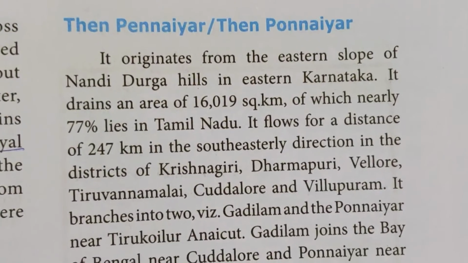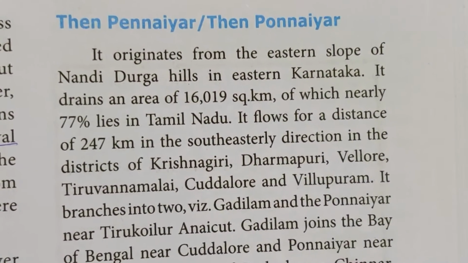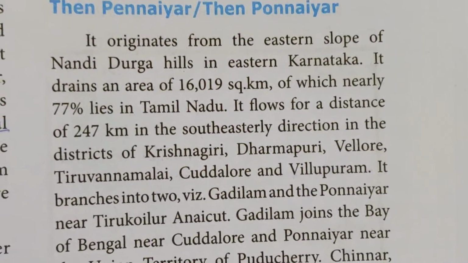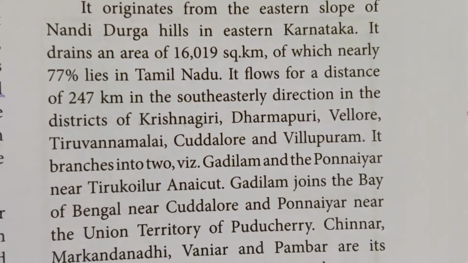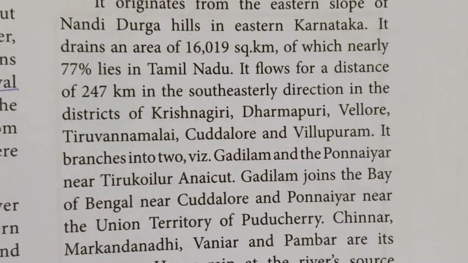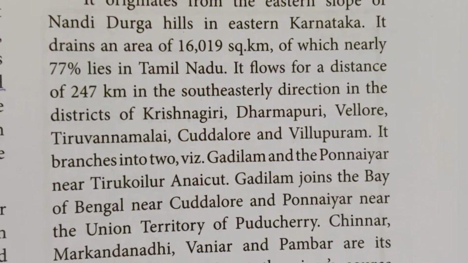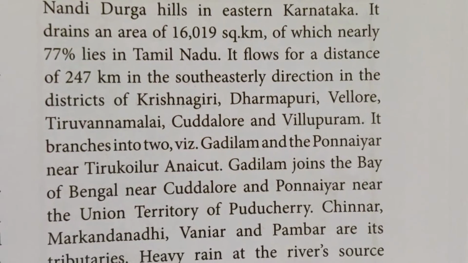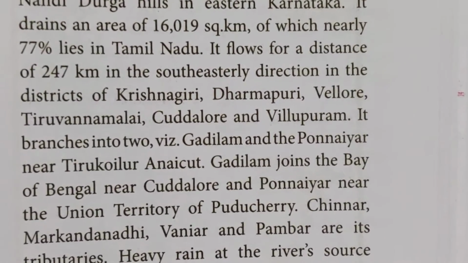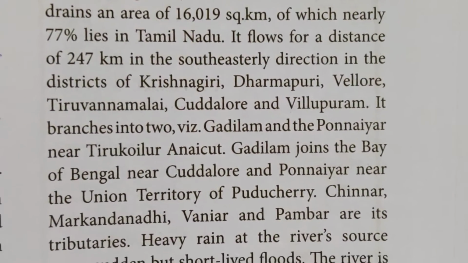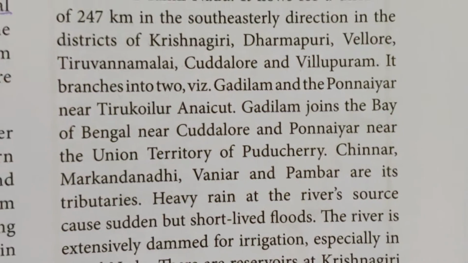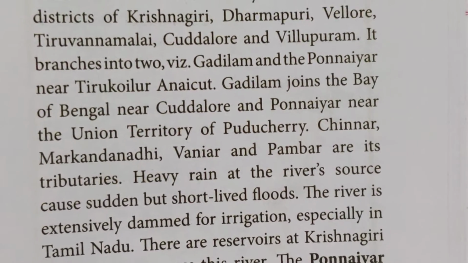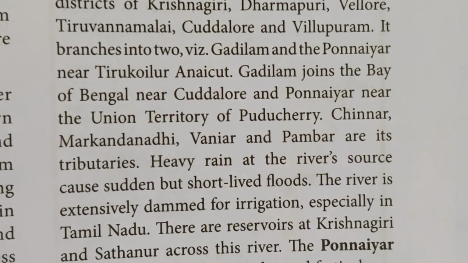It flows for a distance of 247 km in the southeasterly direction in the districts of Krishnagiri, Dharmapuri, Vellore, Tiruvannamalai, Cuddalore and Villupuram. It branches into two, that is Gadilam and the Ponnayar, near the Tirukoilur Anaicut. Gadilam joins the Bay of Bengal near Cuddalore and Ponnayar near the Union Territory of Puducherry. Chinnar, Markhanda Nadi, Vaniyar and Pambar are its tributaries.